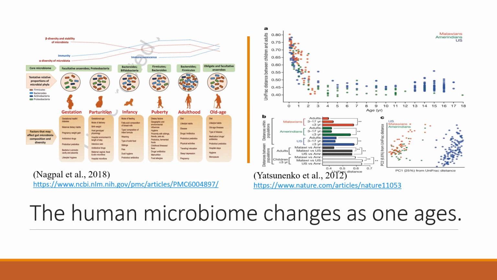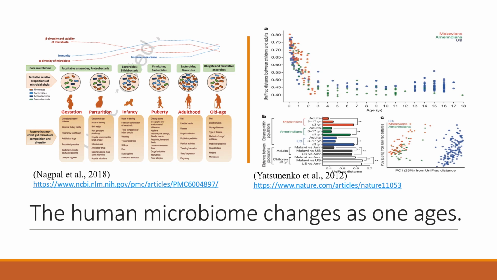The biggest differences in gut microbiome composition occur between infancy and adulthood. The graph here on the right shows this the best because it uses a measure of phylogenetic differences between children and adults, with the most diversity being between birth and 3 years old.